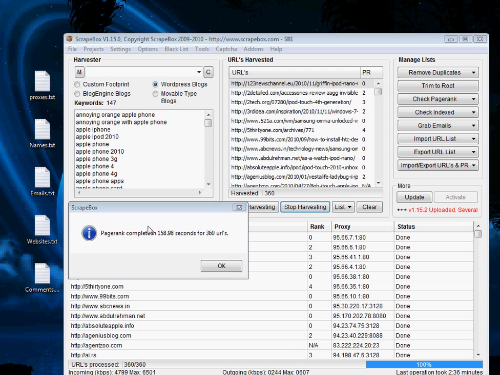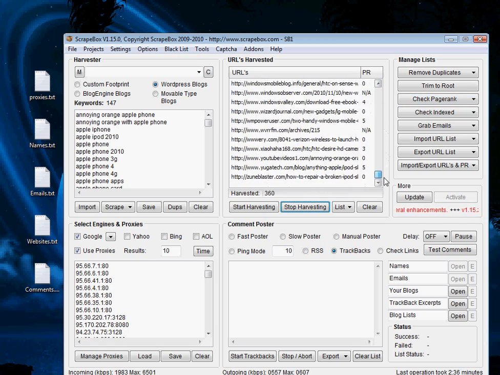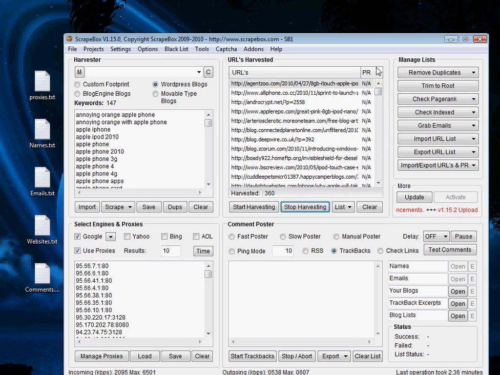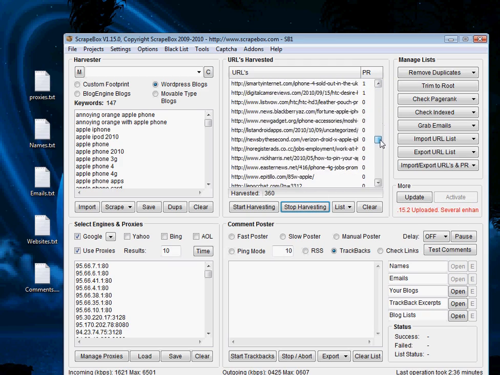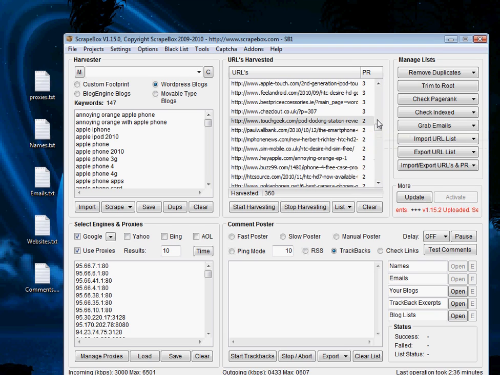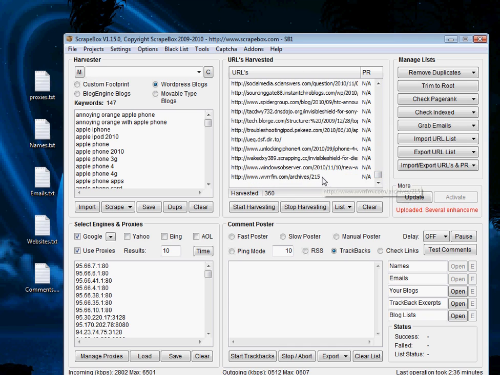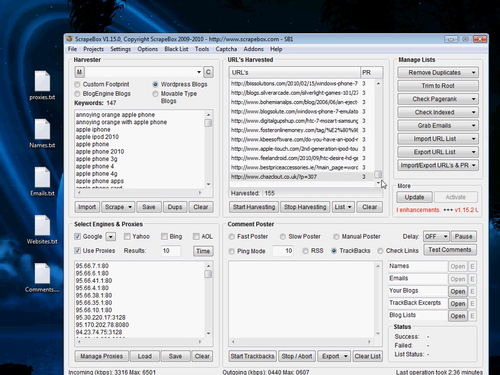Alrighty, so Scrapebox is finished there. It only took, I think, 3 minutes. And now we have the page rank of all the websites listed next to them. So what we could do, if we wanted to, is sort by page rank, and we can see that we're starting at quite a high page rank and moving down to the lower page ranks. So we might say, okay, I want to only blog comment on URLs with a page rank greater than 3. So I'll go and delete all the URLs with a page rank less than 3. Right click, remove selected URLs from the list.